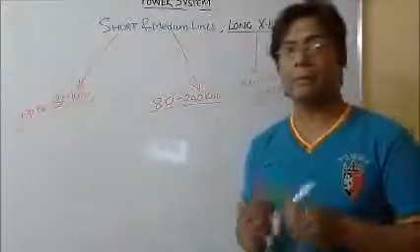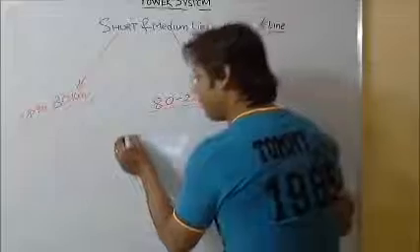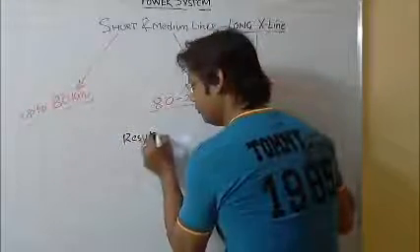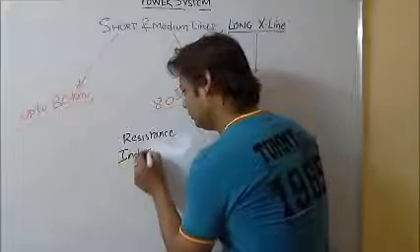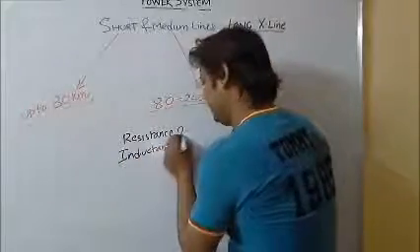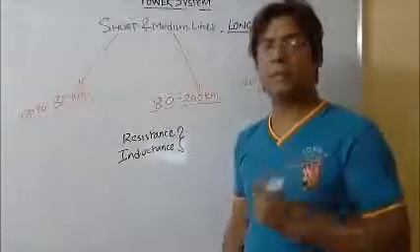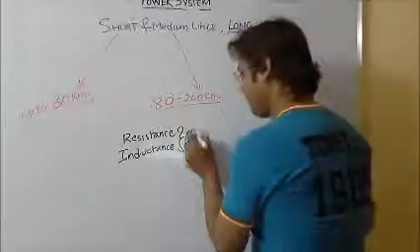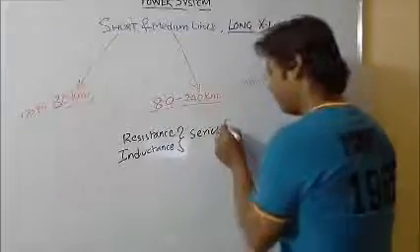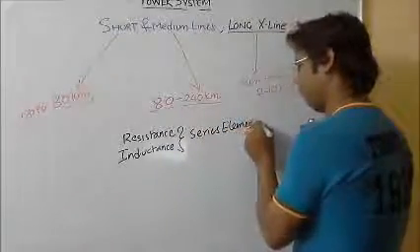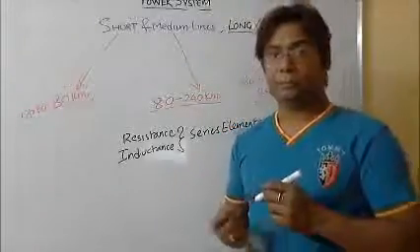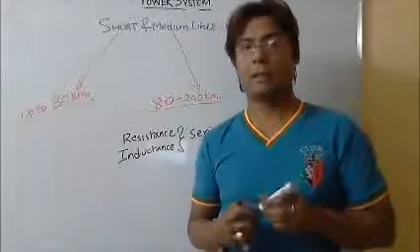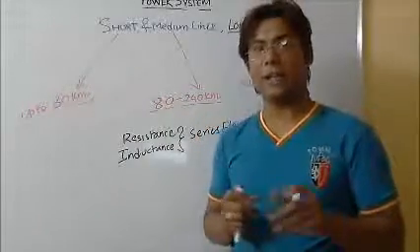So the series elements of any line are the resistance and the inductance, whereas the capacitance and the conductance are treated as the shunt elements.